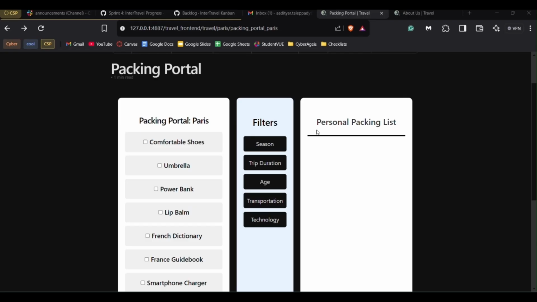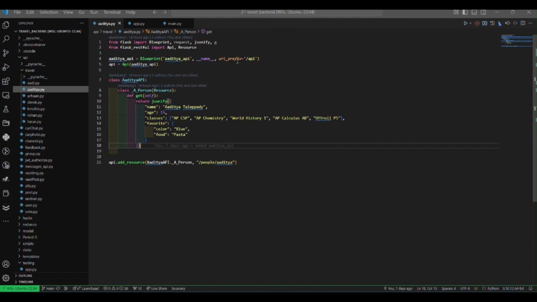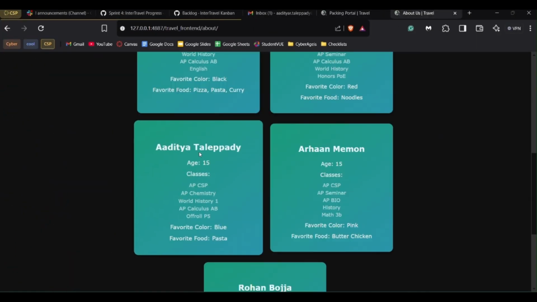Hello, my name is Aditya and I'm responsible for the packing portal section, which helps users select packing items for a destination, filter them, and add them to a personal packing checklist, which is stored in local storage. I also added a personal API, which helps show our data on the About Me page.